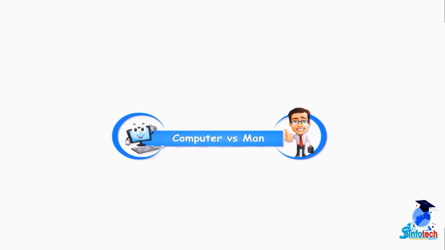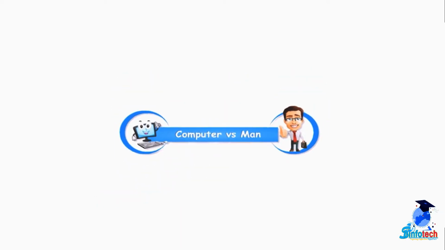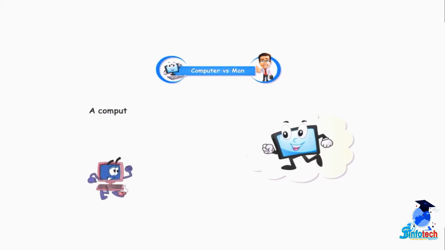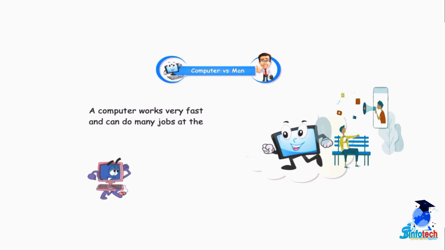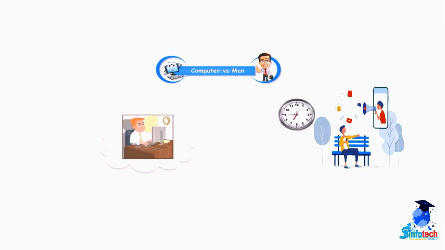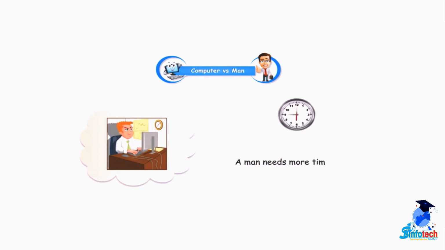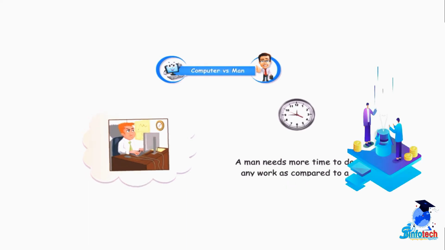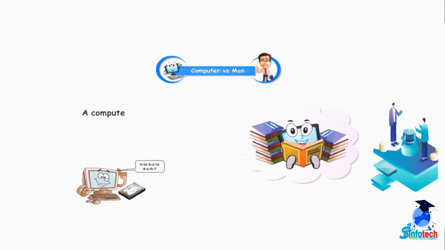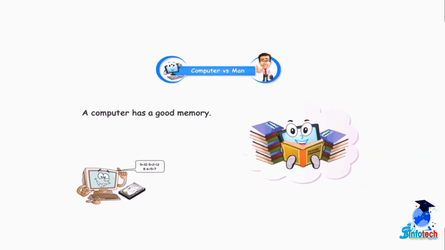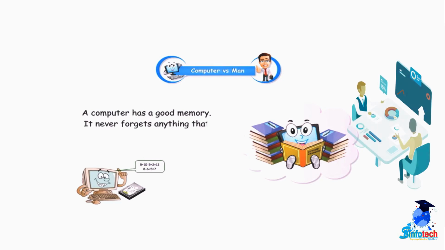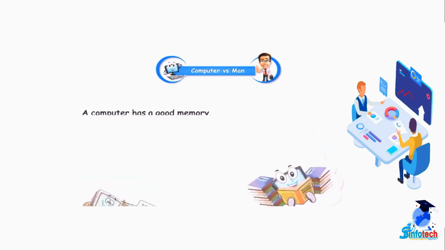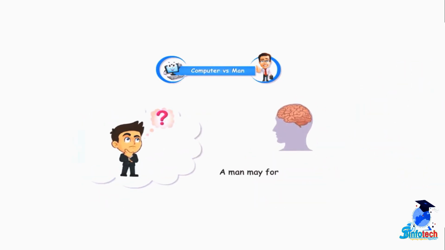Students, let us discuss computer versus man. A computer works very fast and can do many jobs at the same time. A man needs more time to do any work as compared to a computer. A computer has a good memory. It never forgets anything that is stored in it. A man may forget the information stored in his mind.